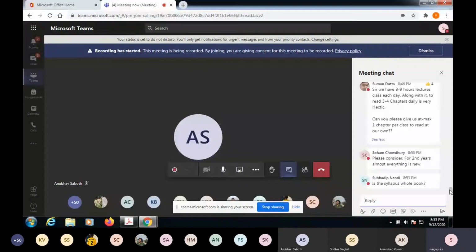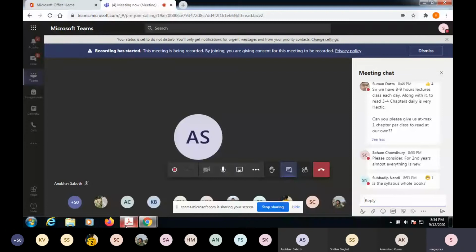Is the syllabus the whole book? No, it's not. This is just a part of it. The syllabus is not the whole book. It is a part of it, but a very, very important part.